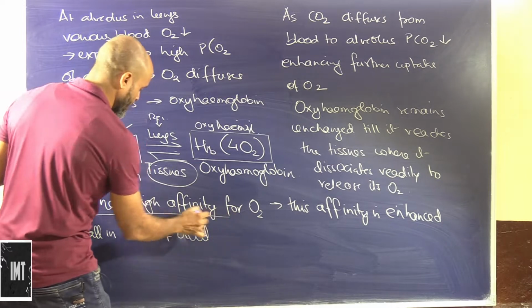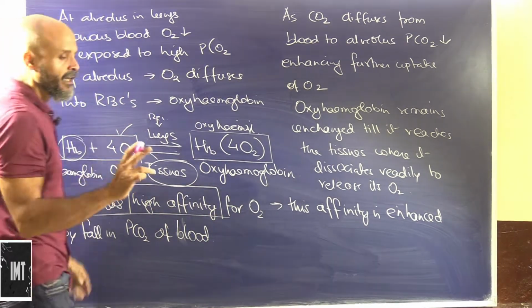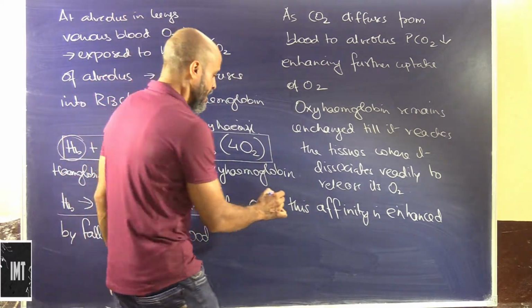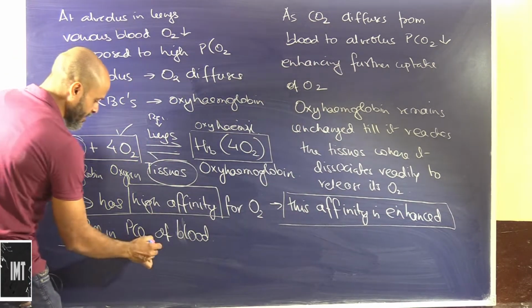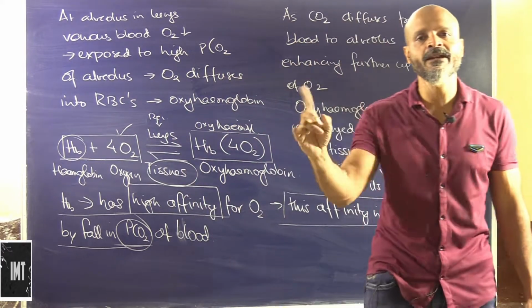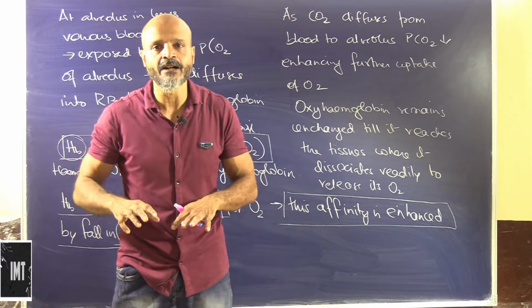Hemoglobin has a very high affinity for oxygen, and this affinity for pulling oxygen towards itself is facilitated by the fall in the partial pressure of carbon dioxide in the blood, and that's one reason why carbon dioxide has to go out. It's not that we will die with carbon dioxide.